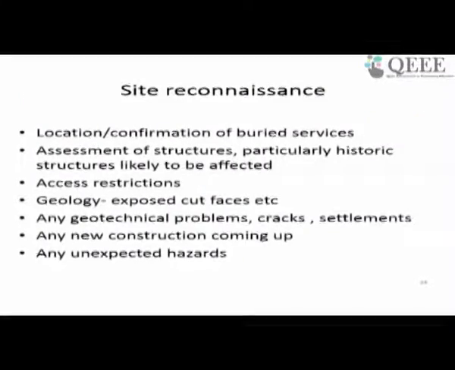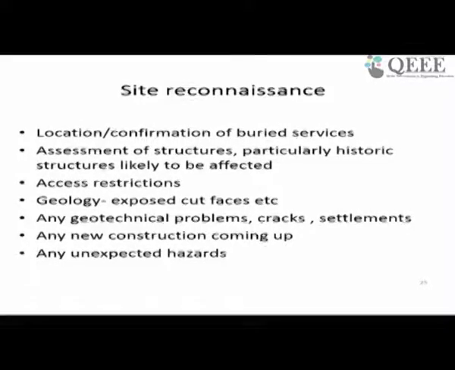Now what do you do in a reconnaissance survey? First in this we see the location and confirm the various surfaces. We try to locate that, assessment of structures, particularly historic. If there will be some access restriction. As you know, these days there is very much congestion during construction, so there will be some kind of restrictions which have to be investigated.